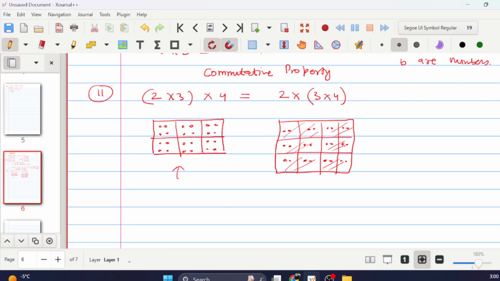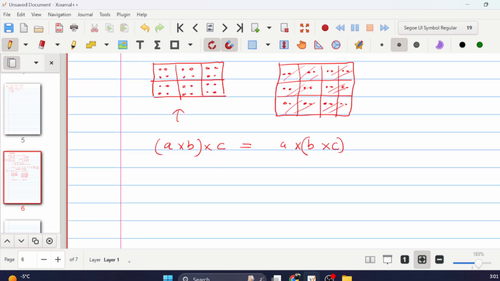So to prove that A into B into C is equal to A into B into C, we don't have any formal proof, and intuition-wise we cannot prove it right now. But this is valid. This is also true. For now we assume that this is true.